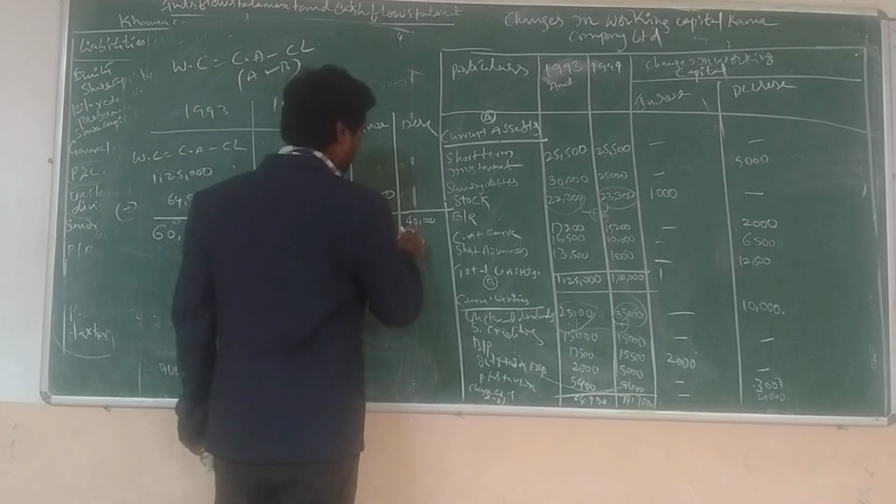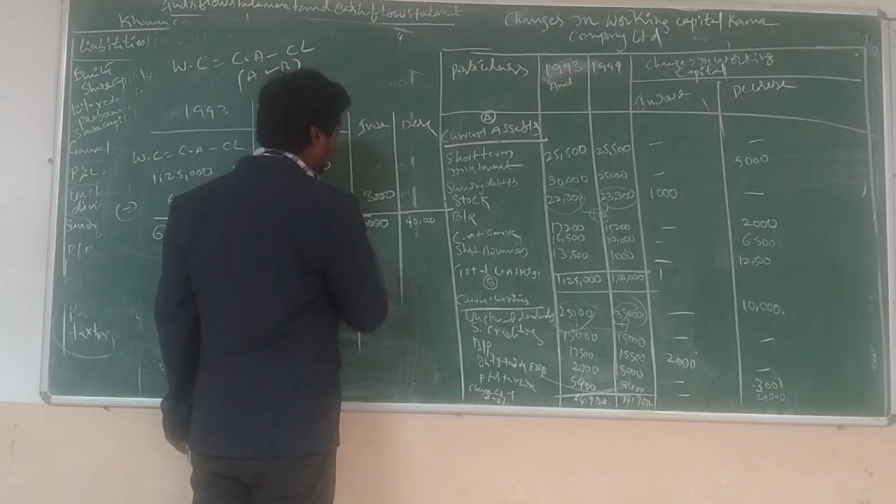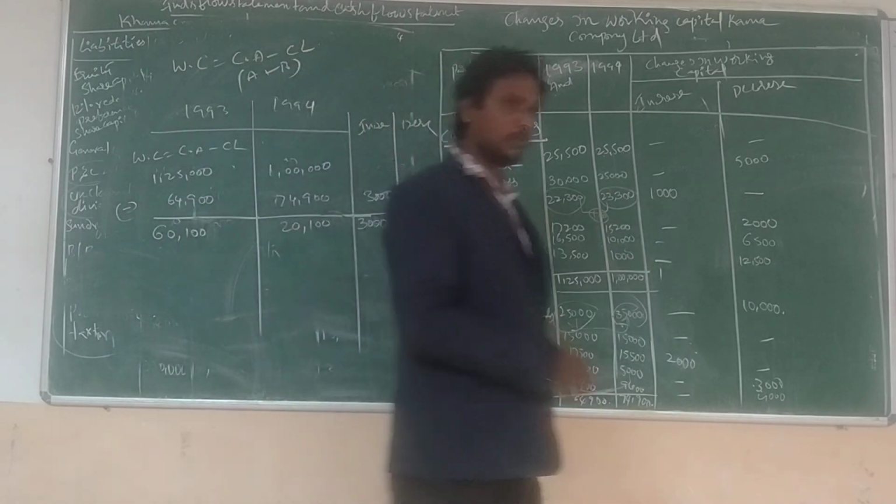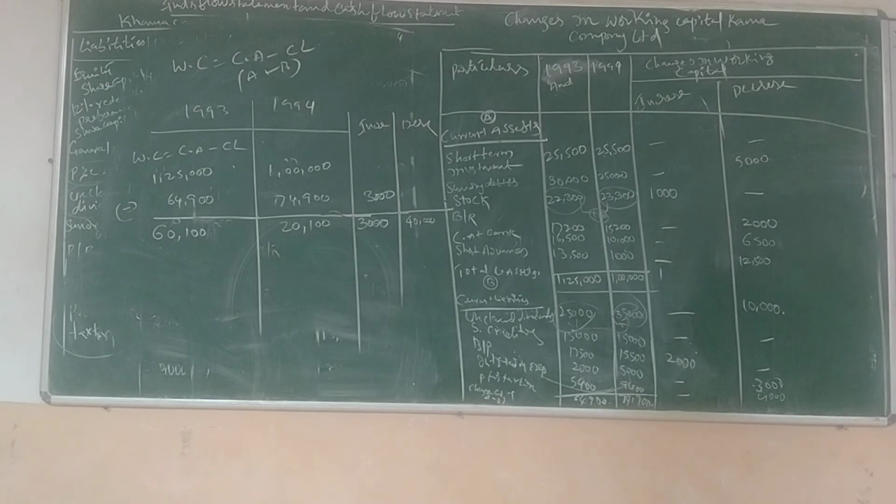Okay. Increase balance 3,000 and decrease balance 40,000. Just check once, all of you. Is it right or wrong? Yes, here 43,000.